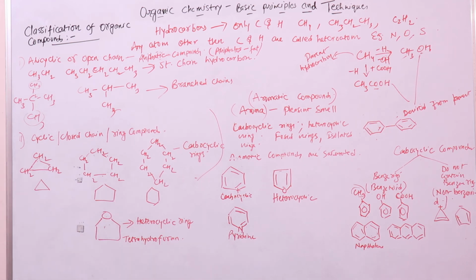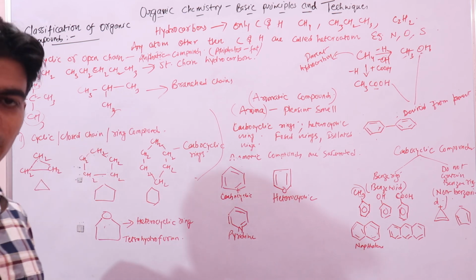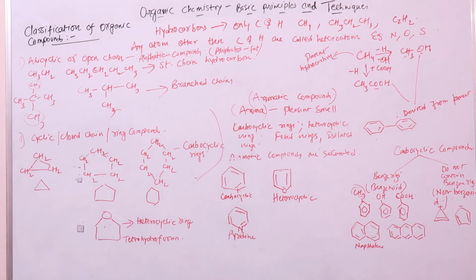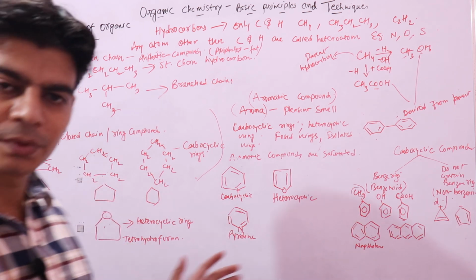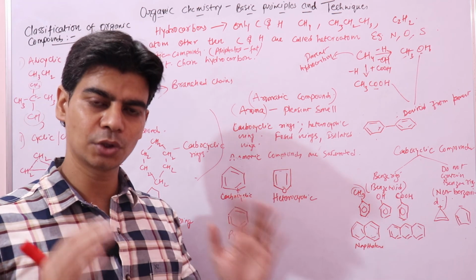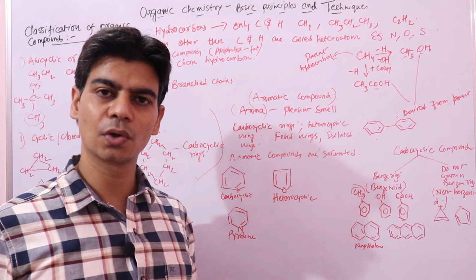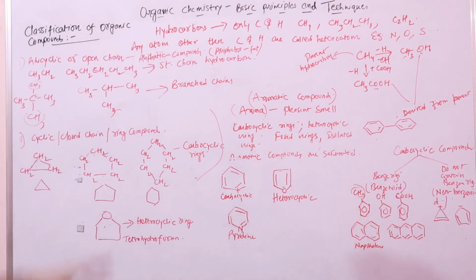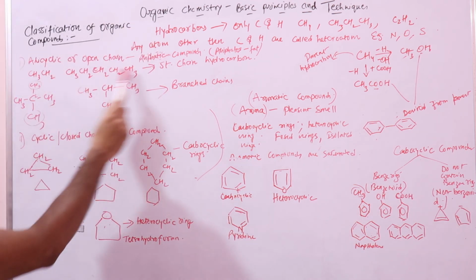I'll just recap in two minutes. There are too many organic compounds, so we need to classify them. This classification is based on carbon skeleton. Based on carbon skeleton, we have straight chain compounds.